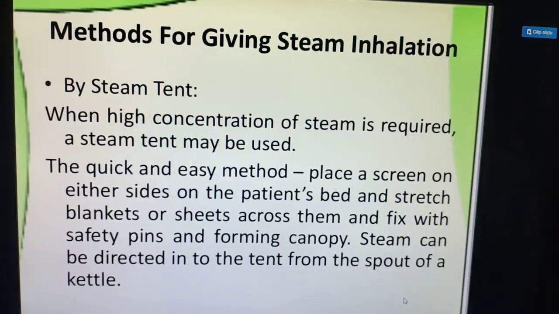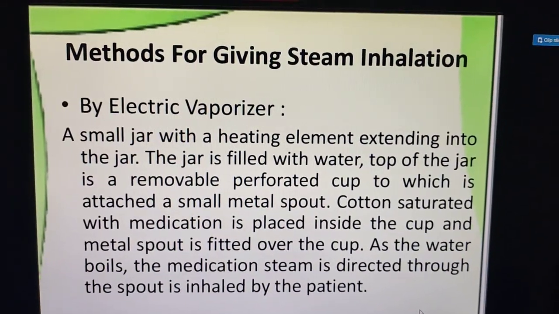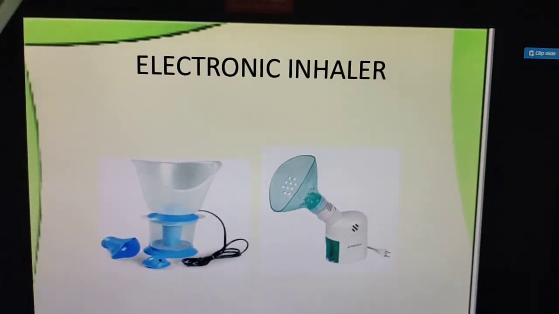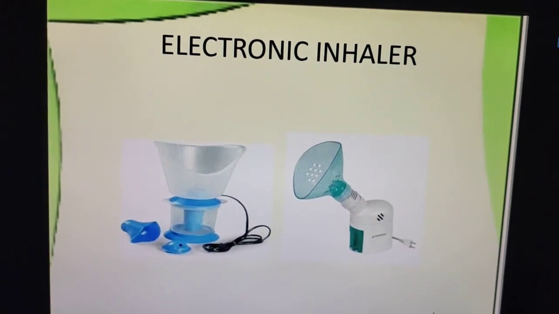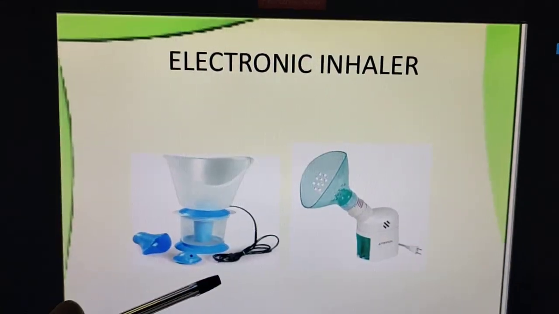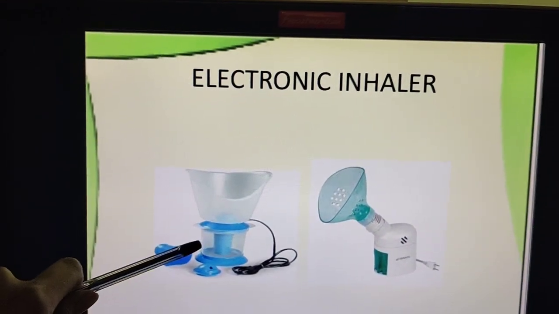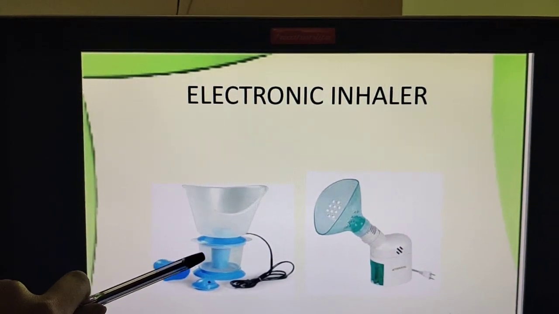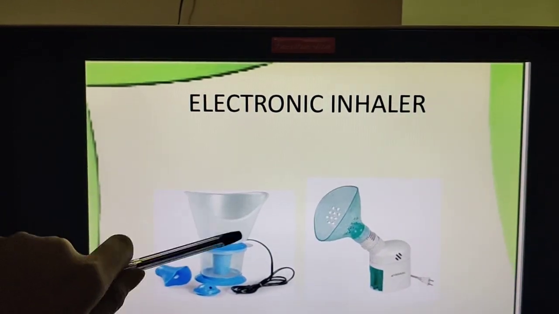Okay, we'll see the electronic vaporizers. I will show. See, that is the jug method, and we have seen the Nelson's inhaler, and this is an electronic inhaler. Very simple, right? See, the electric wire is there, the plug is there. Here we have to fill two-thirds of this jug with water, and the vapors will come out here.